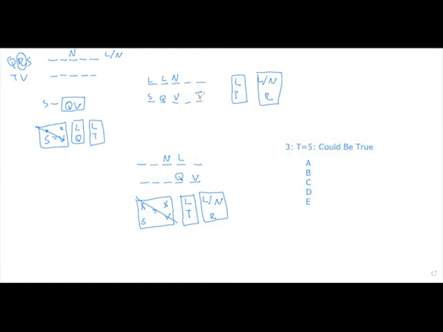Question 3 gives us T in spot 5, and it asks us what could be true. T in spot 5 means we're in world 1, doesn't work in world 2. Looks like the only thing that could be true is R makes either a local or non-local call, aka answer A.